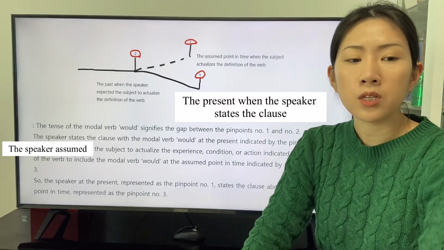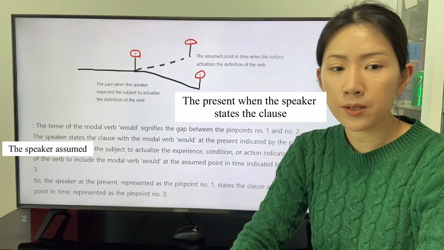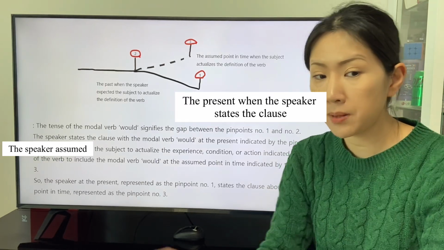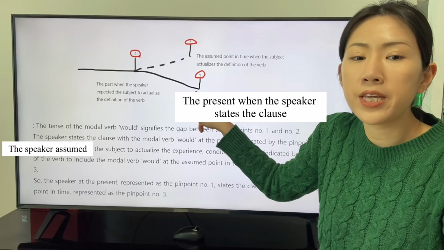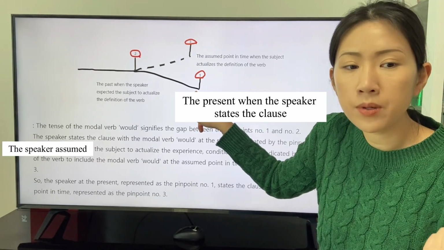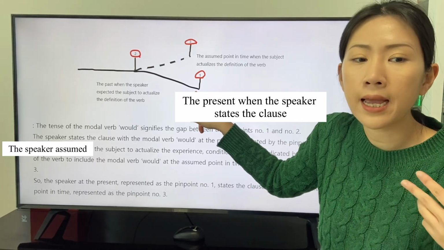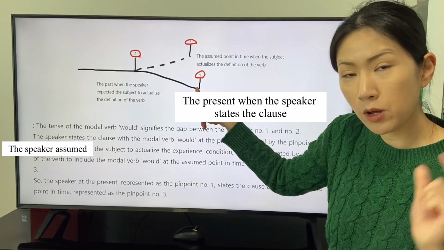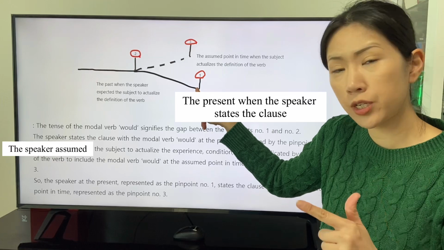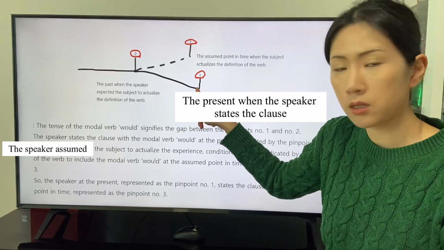So, the speaker at the present, represented as the pinpoint number 1, states the clause about the assumed point in time, represented as the pinpoint number 3. The speaker describes the assumed experience, condition, or action in this way.